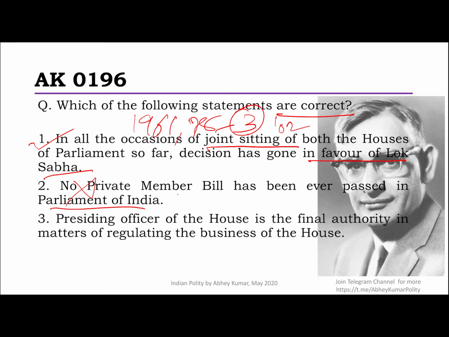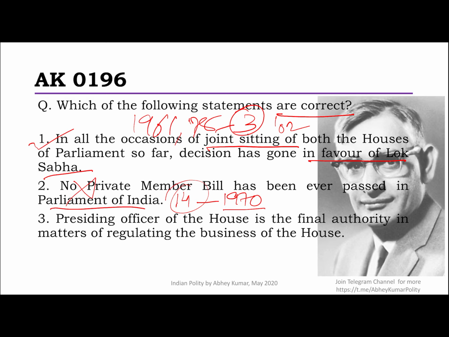Then, no private member bill has ever been passed in the Parliament of India. This is incorrect. In fact, to tell you a fact, 14 private member bills have become an act so far, though nowadays it's a rare thing to see. The last time it happened was in 1970. I would recommend you Google and see just quickly, in half a minute, which are these 14 private member bills.